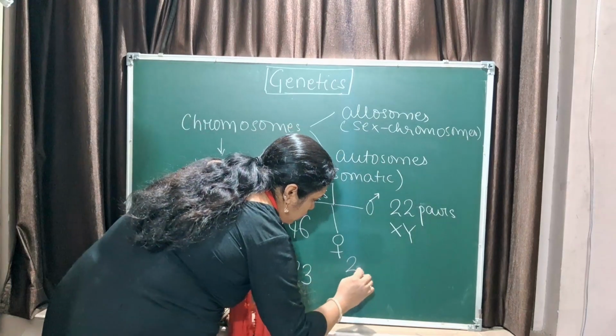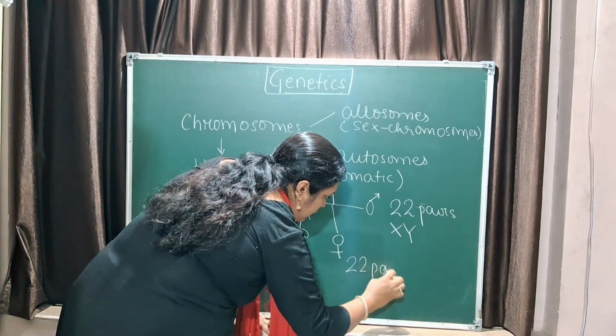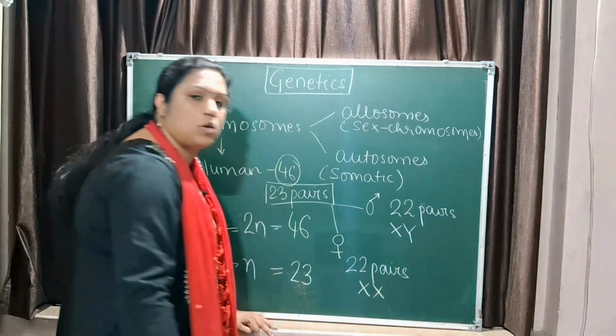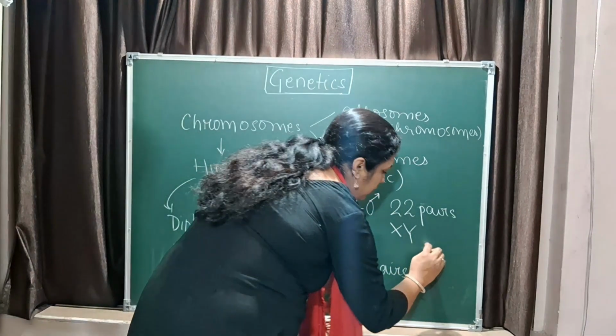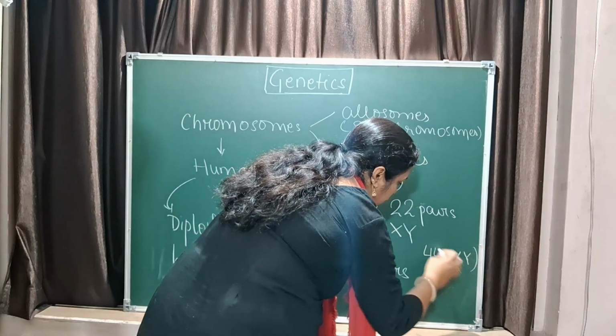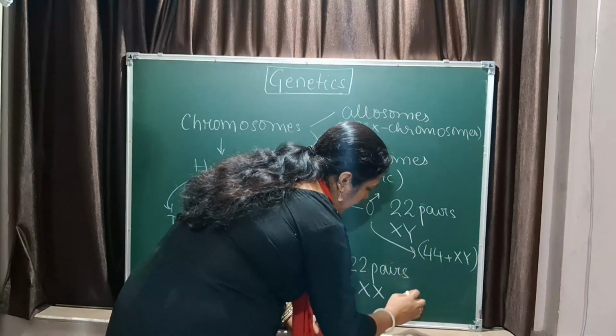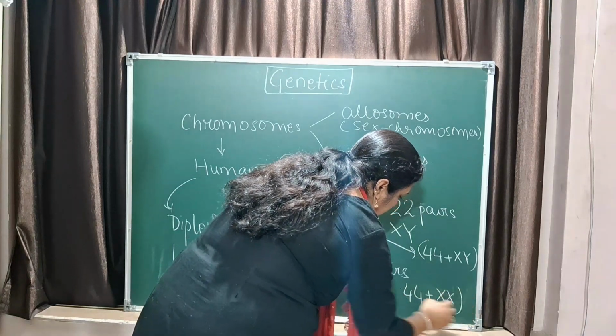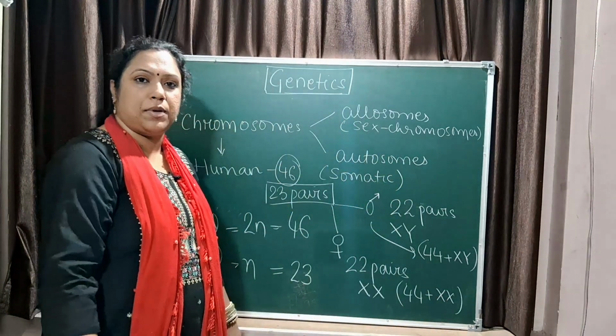Similarly, females have 22 pairs of autosomes and XX chromosomes. So you can write 44 plus XY for boys, and for girls it is 44 plus XX. Questions can be asked in the examination.